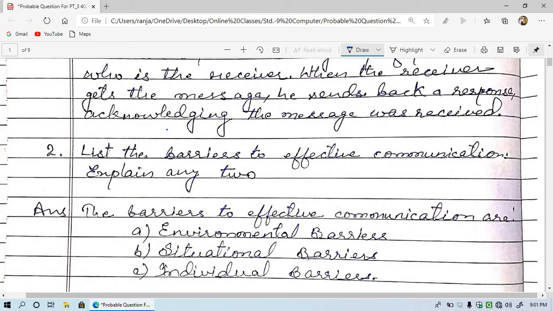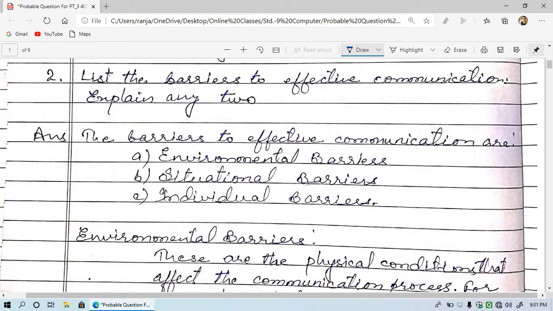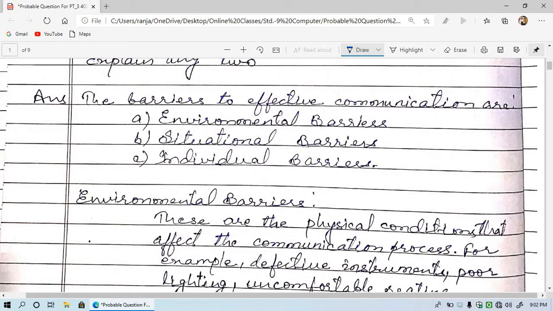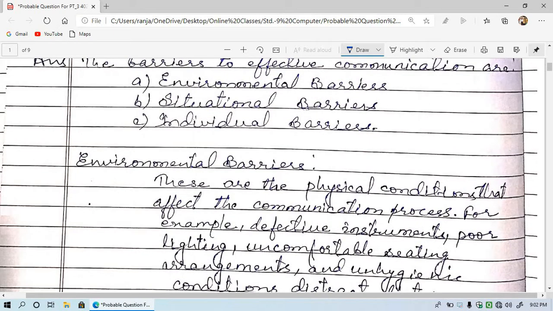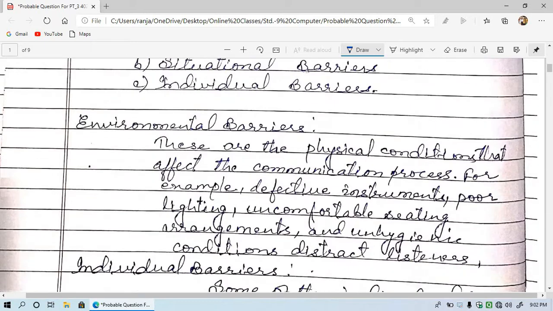What are the barriers to effective communication? The barriers to effective communication are environmental barriers, situational barriers, and individual barriers. I am going to explain the environmental barrier and the individual barrier. Environmental barriers are the barriers that are in the environment or the surroundings.